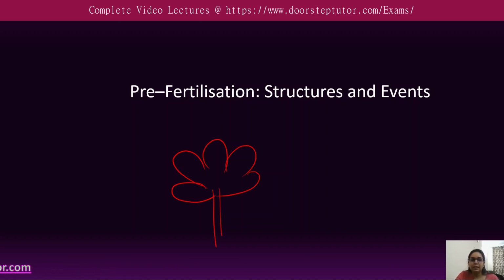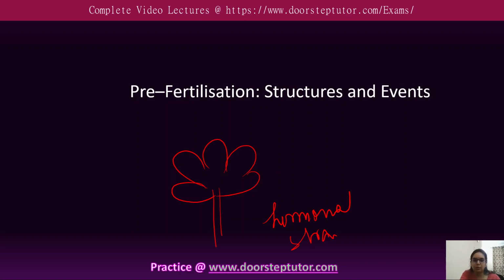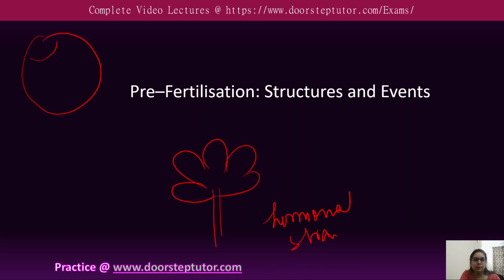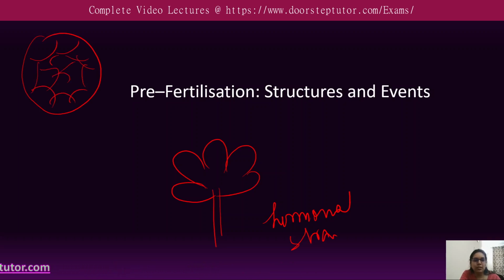It includes several hormonal as well as structural changes that are initiated, which lead to the differentiation and further development of the floral primordia, because different cells are there, so this will lead to the differentiation of the cells.